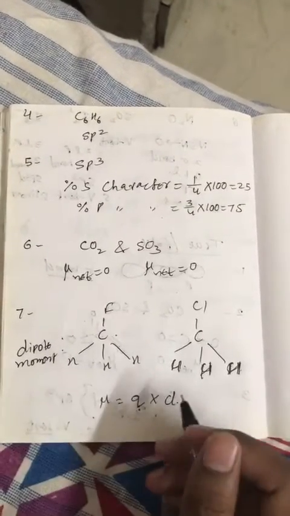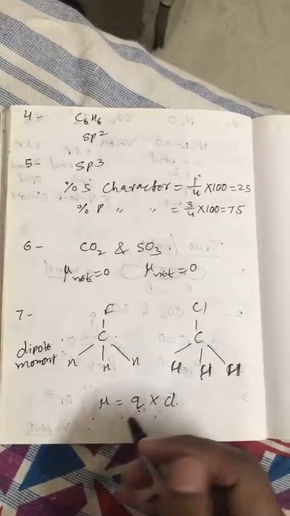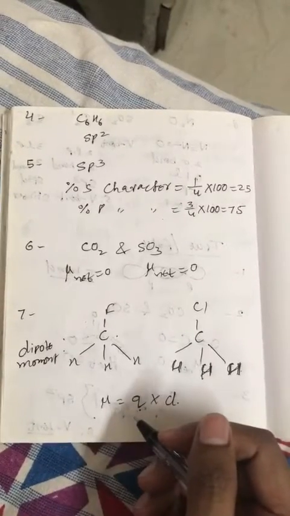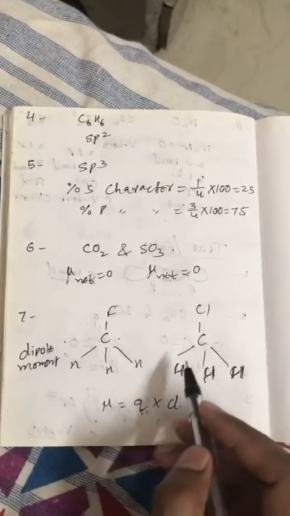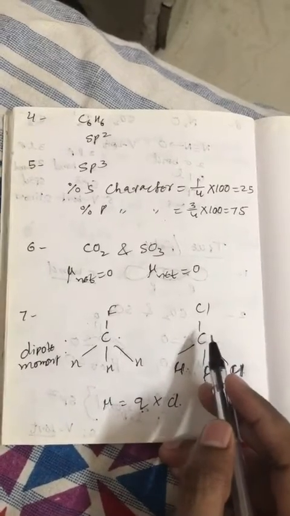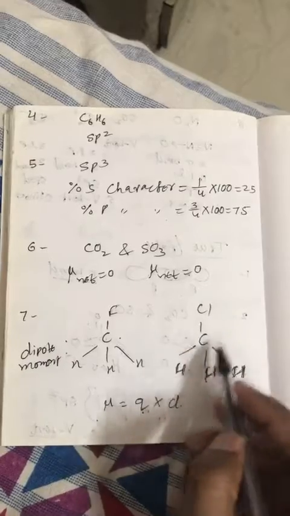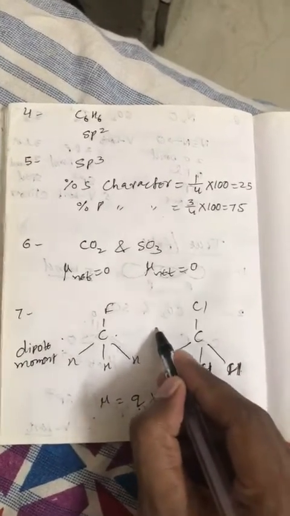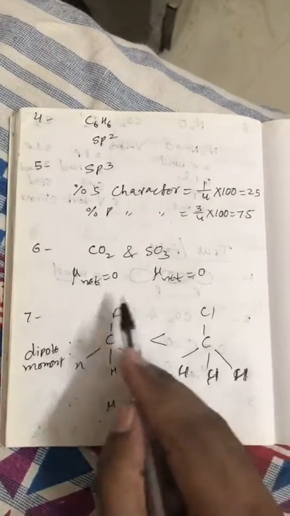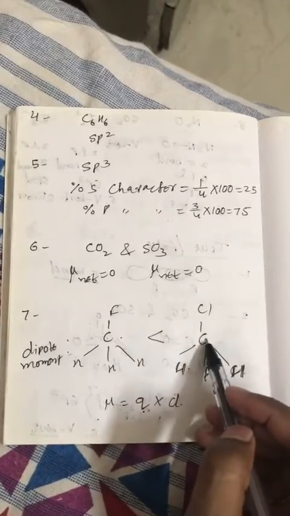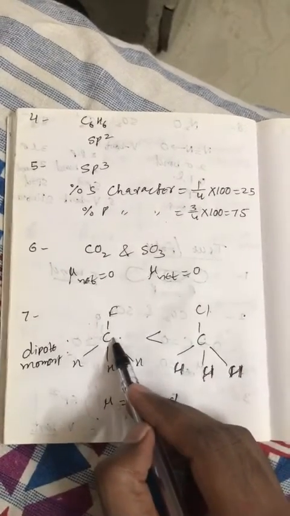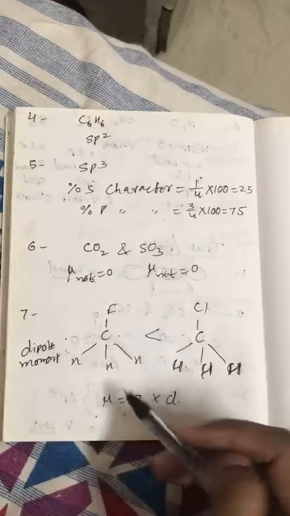So generally Q dominates, or we can say electronegativity dominates, but in this case bond length dominates. So because of bond length, dipole moment of CCl bond should be greater than CF bond, because bond length of CCl bond is greater than bond length of CF bond.